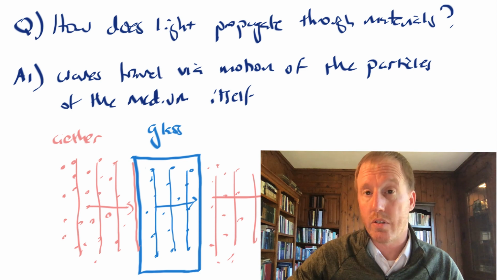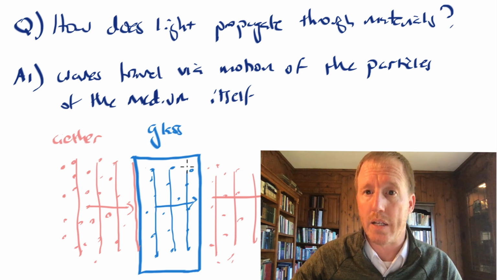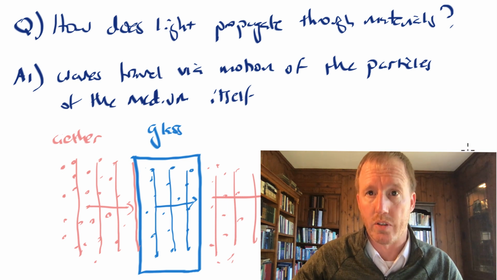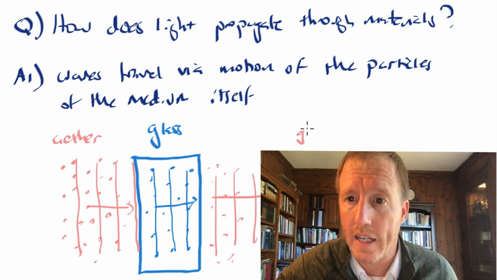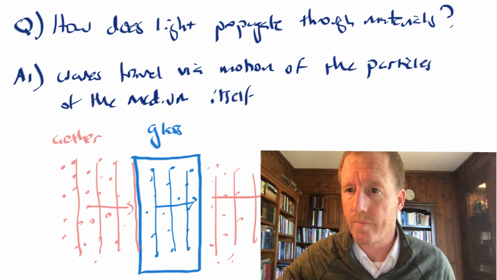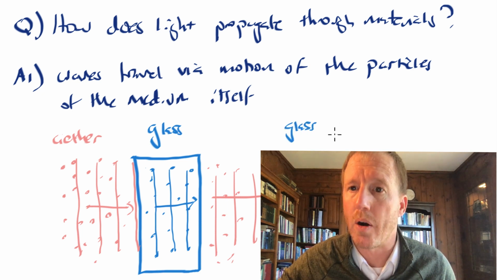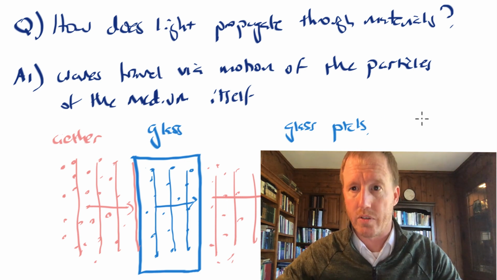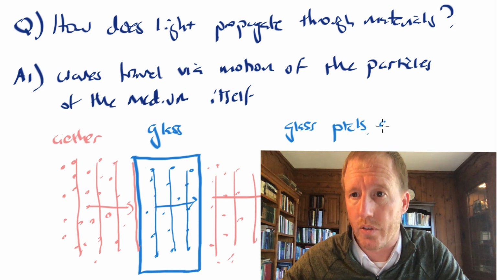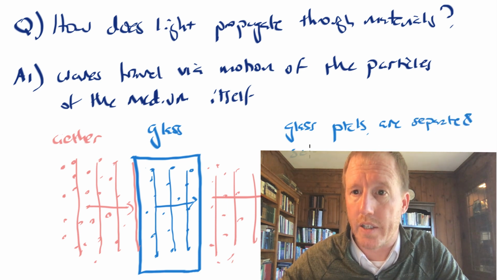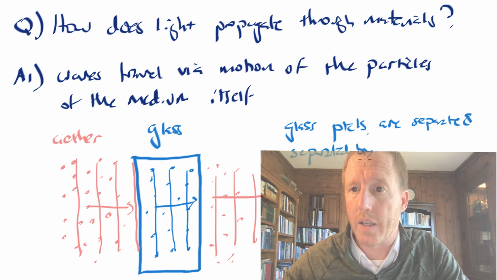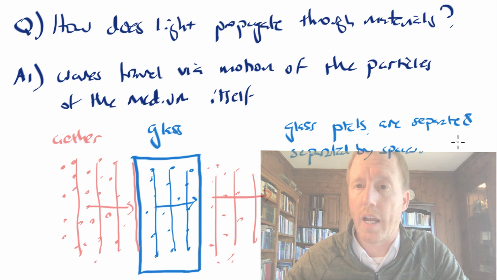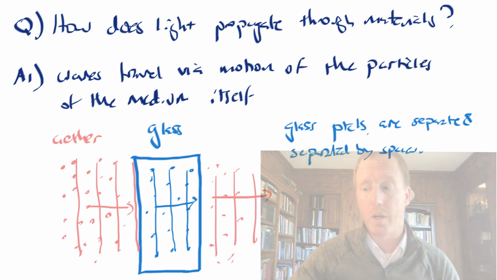He says, and this is kind of the atomic theory of matter that he's picking up on, is that these little pieces of glass are separated by spaces. It's not continuous. This might seem obvious to you coming from an atomistic viewpoint, but this is a novel idea here. The glass particles are separate and separated by spaces. And because they're separated by spaces, they can move and vibrate.